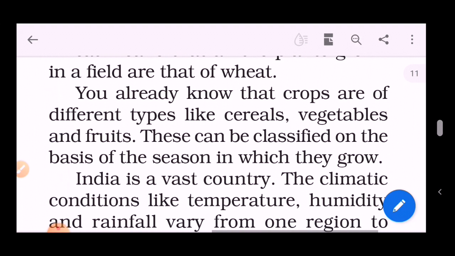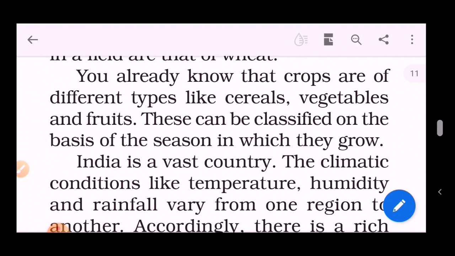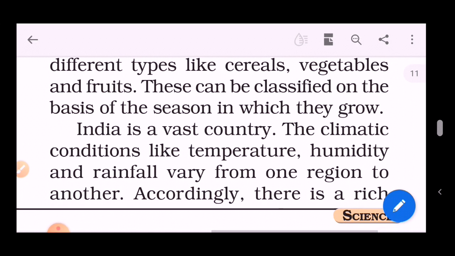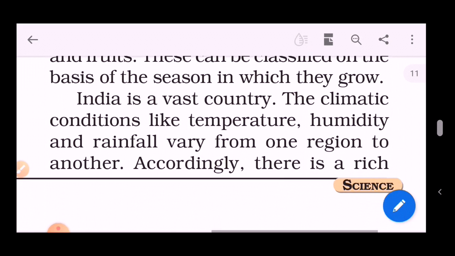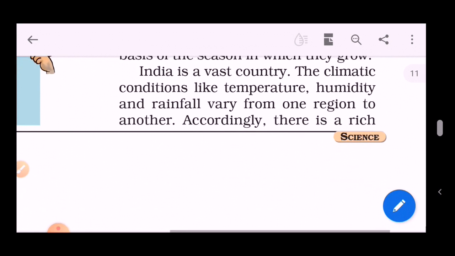This can be classified on the basis of season. The particular season in which they grow, particular crops grow. India is a vast country, a very big country. The climatic conditions like temperature, humidity, and rainfall vary from one region to another. This is for sure. For basic understanding, let me tell you, the people in the Himalayas can't grow what the people in South India grow, because that's a too cold region, and the people in South India can't grow what's grown in the Himalayan regions. That's why India is so vast, and that makes India so diverse.